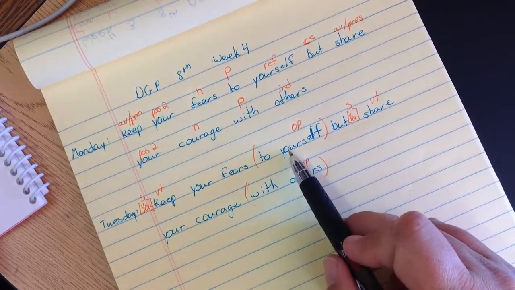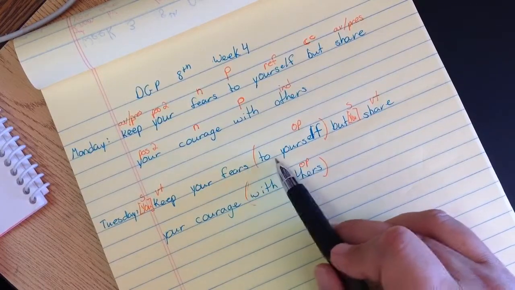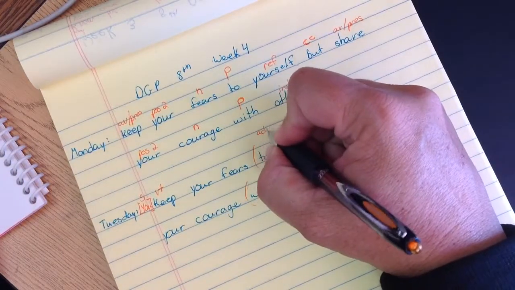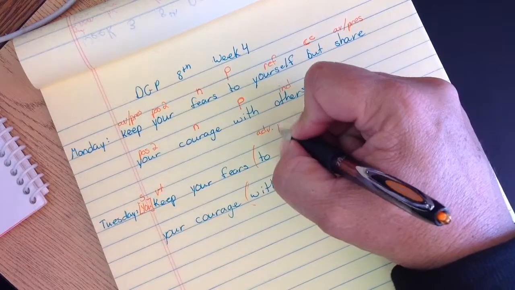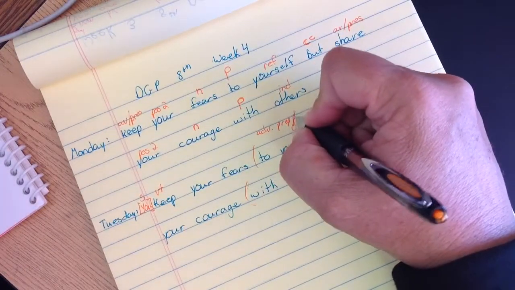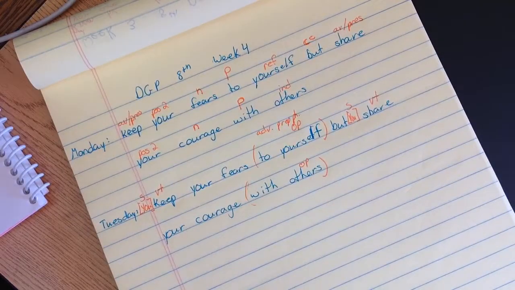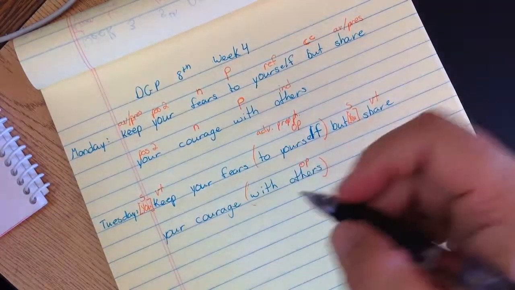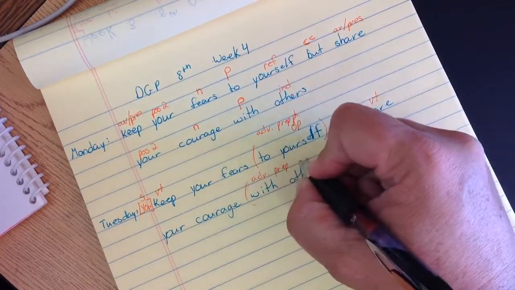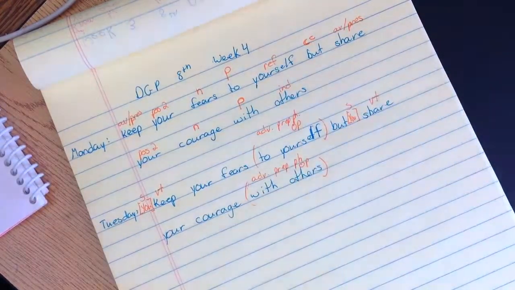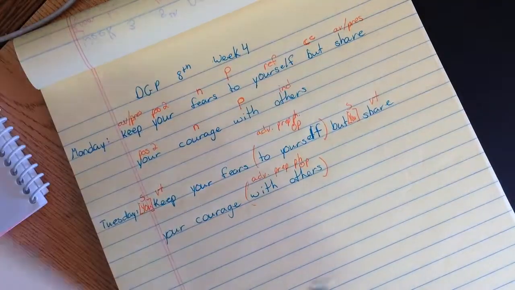Is this acting as an adjective or an adverb? You keep your fears where? To yourself. That's an adverb prep phrase. And you share your courage kind of where or how. It answers one of the others. It's still an adverb prep phrase. Although it's a little bit odd, we definitely know it's not answering what kind, which one, or how many. Okay? So we're done with our prepositional phrases.